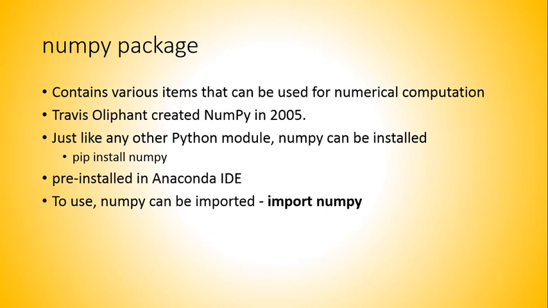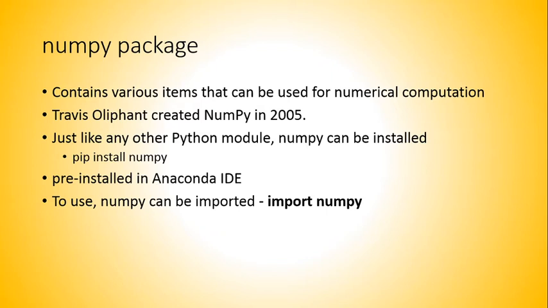Travis Oliphant created NumPy in 2005 by incorporating features of Numarray into Numeric with extensive modification. NumPy is released under an open source license, so it is open to you. Just like any other Python module, NumPy can be installed on any OS using pip install numpy.